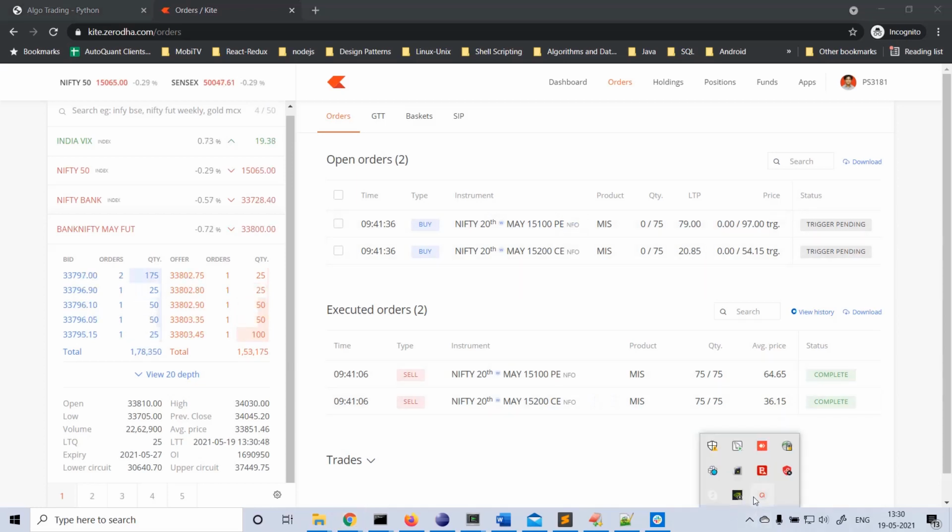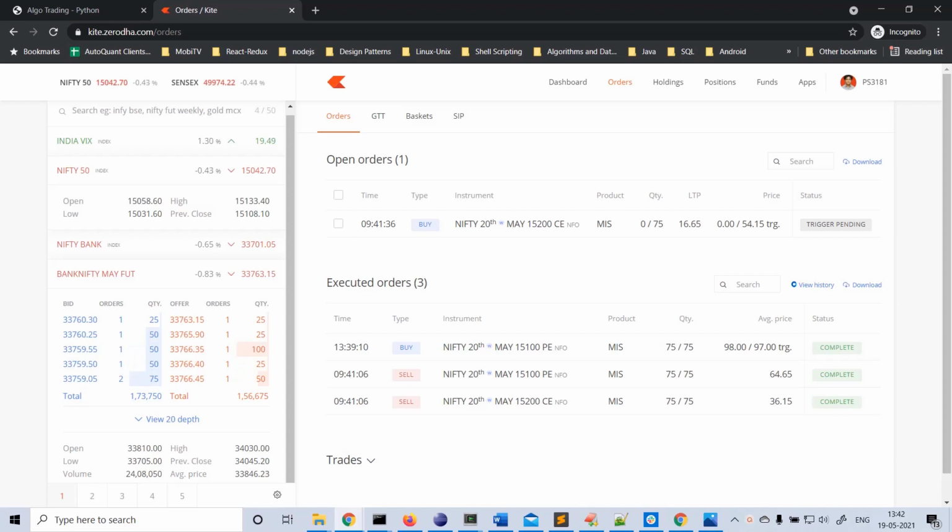The time is now 1:42. Our SL got hit at 1:39 p.m. for PE. Here we have slippage of 1 point. Our SL price is 97. I think there was some sudden spike, so we got a slippage of 1 rupee here.